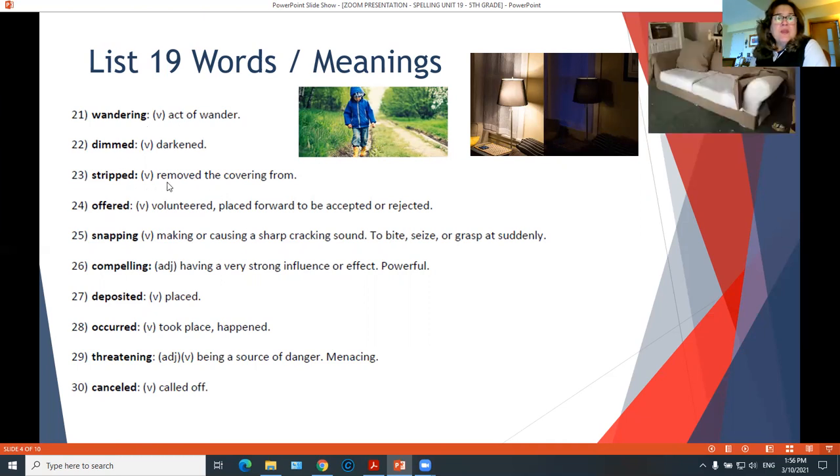Now, stripped. Stripped means to remove the covering from something. For example, this sofa. This sofa has been stripped because somebody removed the cover from it, all right?